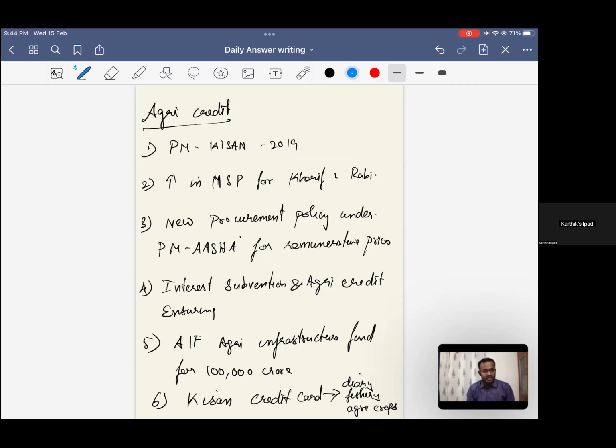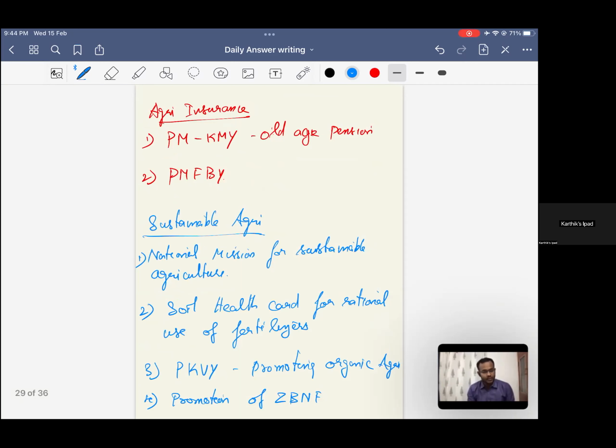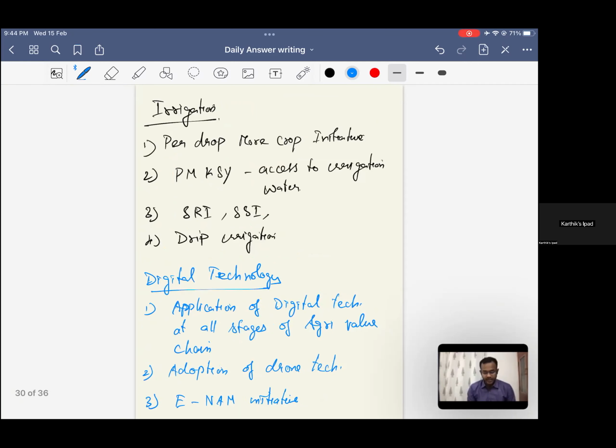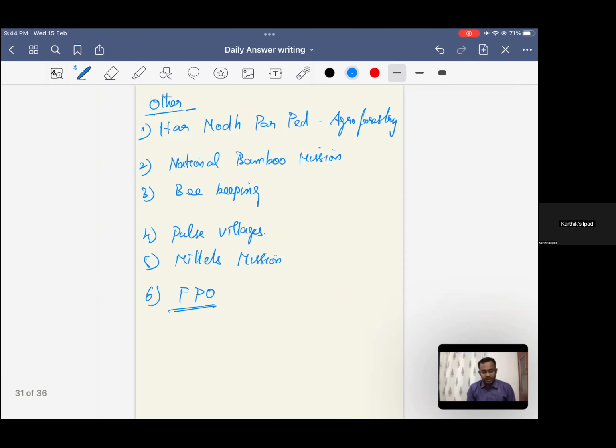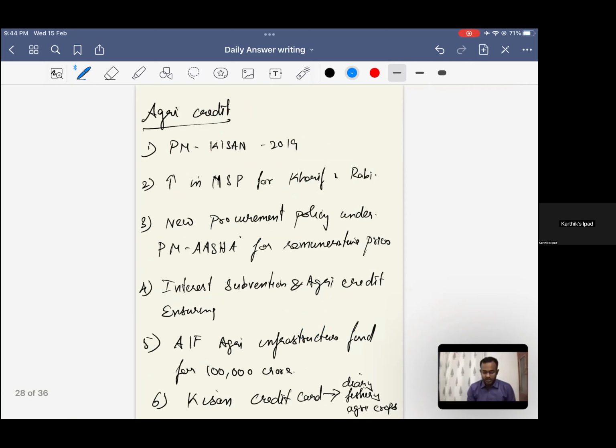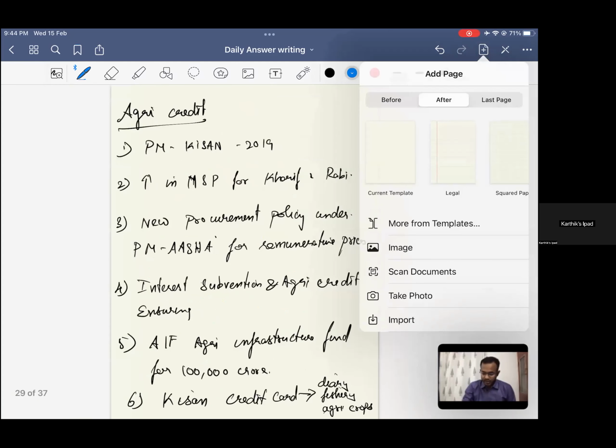Pradhan Mantri Kisan, 2019 it came. So all the schemes which have been mentioned, let's make it crisp. So we do have plenty of schemes. If you write these schemes now, this will be a very good GS answer, right? But to write it in geography, you'll have to write much more than this particular thing, right? So to add on to it, how to bring in the agricultural economy of the country.